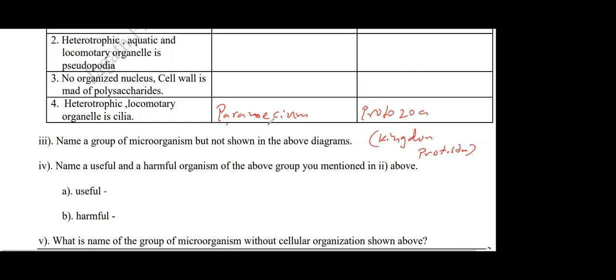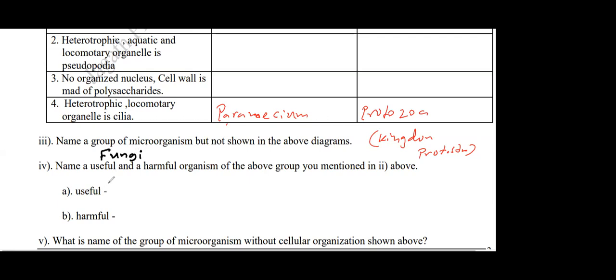Okay. Then next question. Name the group of microorganisms not shown in this. So one group of microorganisms is not shown in the above pictures. What is that group? Which group is missing here in the above diagram? I'll ask the answer from Vimansa. Fungi. Very good, excellent. The answer will be fungi. Kingdom fungi is not there.